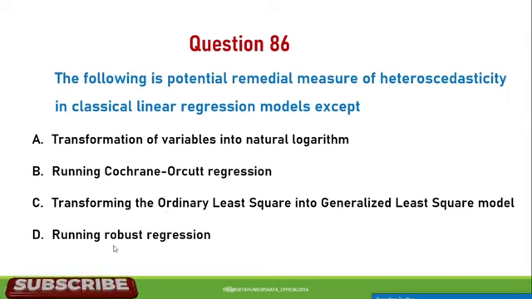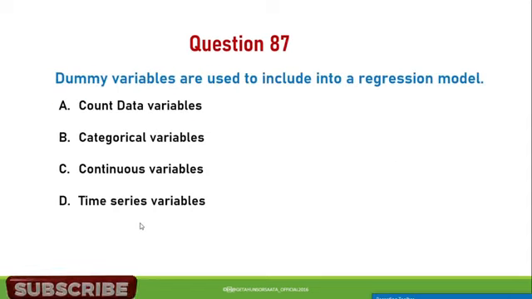D. Running robust regression. Therefore, the correct answer is running Cochrane-Orcutt regression. This is not a potential remedial measure of heteroscedasticity in classical linear regression model, but the others are the best ones.